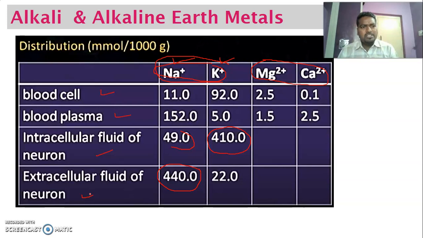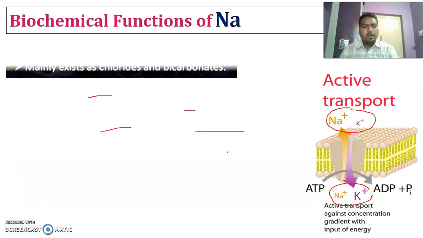It works on the principle that sodium is in the extracellular fluid, present outside the cell, but potassium is in the intracellular fluid, inside the cell. So one is present inside and another outside.